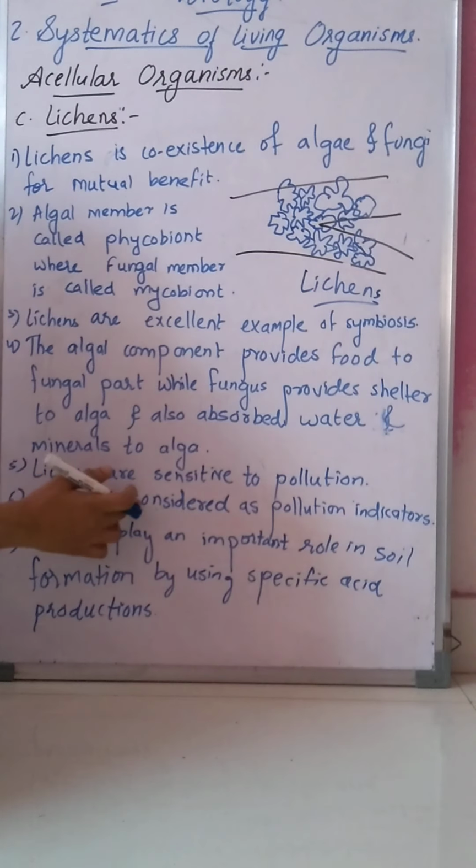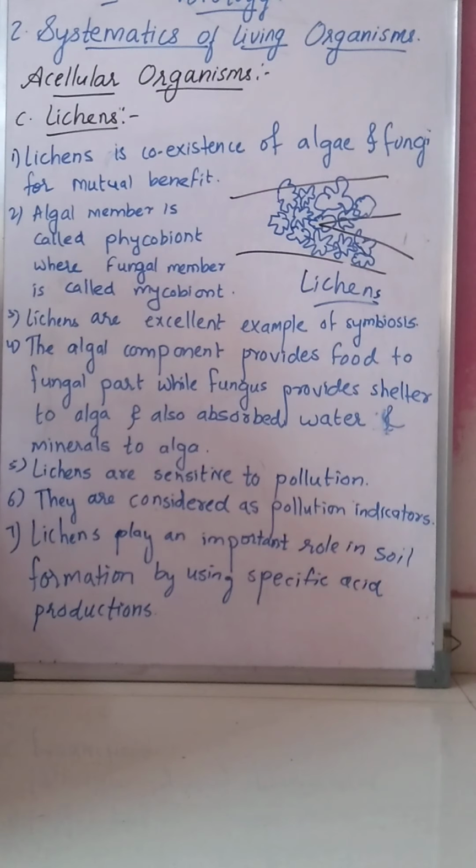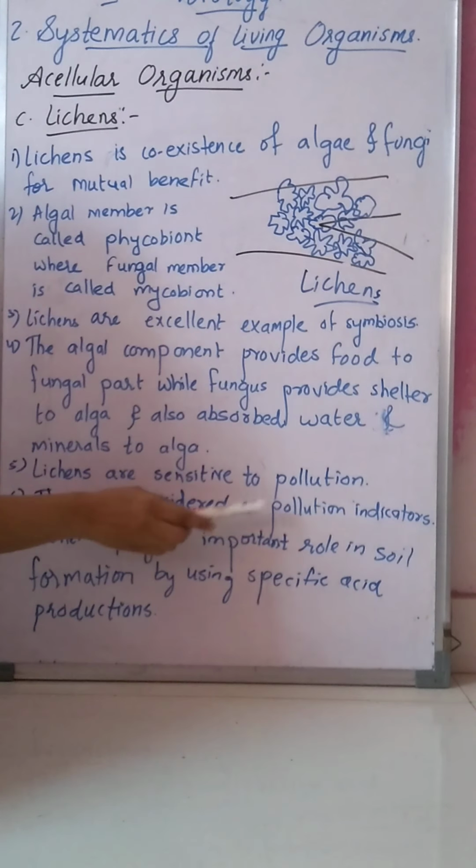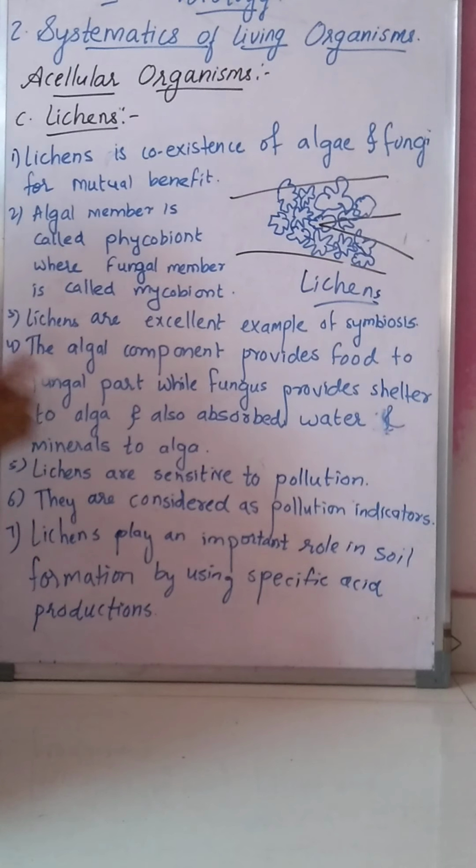So they are considered as pollution indicators. In a particular place, if we do not find lichen, then we will call that place a polluted area. They indicate whether the place is polluted or not, because they are very sensitive to pollution. As they are sensitive to pollution, they are considered as pollution indicators. It means that they are not found at places where pollution is there.